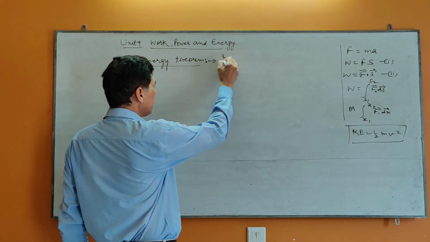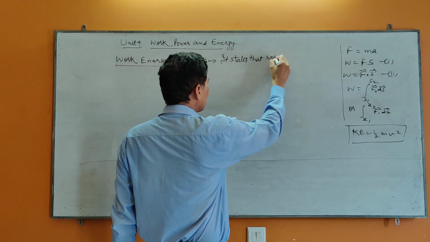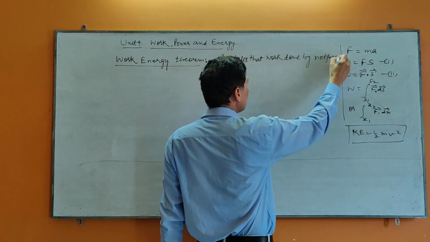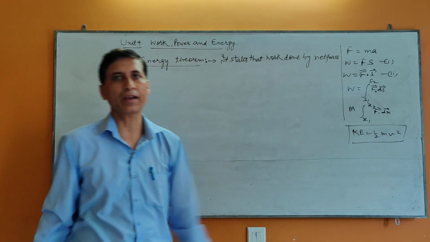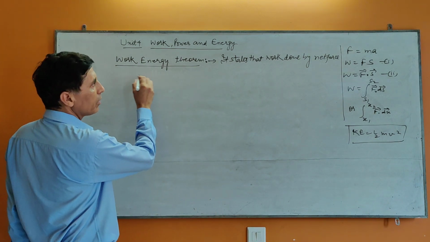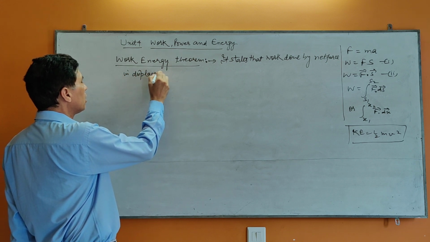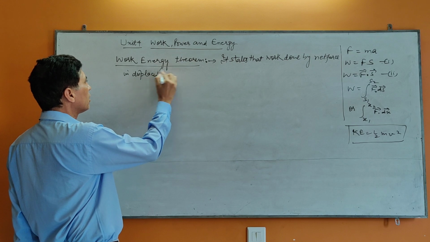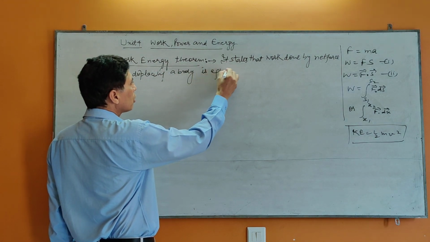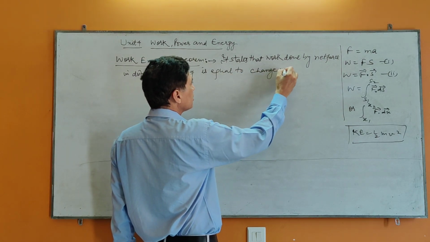So it states that work done by net force. हम इसलिए कह रहे हैं, more than one force is acting on a body, then we'll take only single force, net force. Work done by net force in moving or displacing a body is equal to change in its kinetic energy.